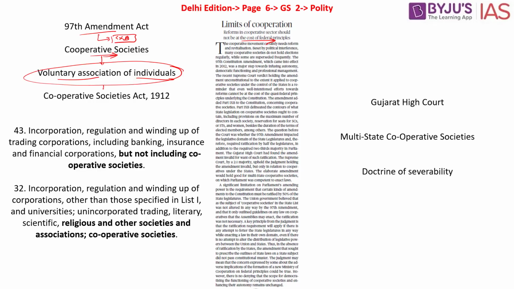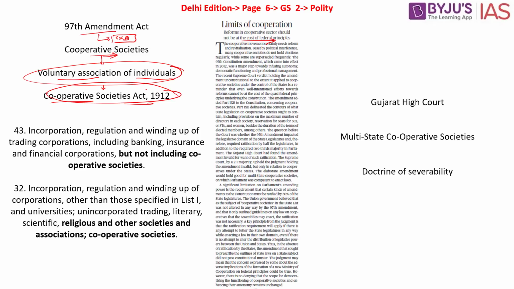They establish a society under the Cooperative Societies Act of 1912. So these individuals all come together. They have a mutual agenda. They want to help each other and they also want to empower each other, which is why they form a society. That society is called the cooperative society. To establish this cooperative society, they have to register under the Cooperative Societies Act of 1912.